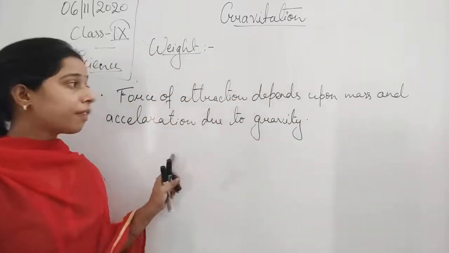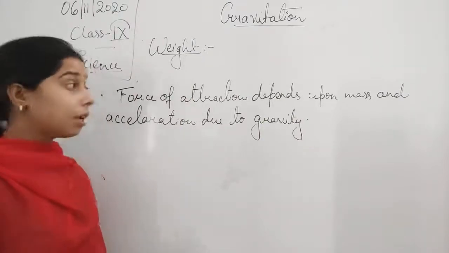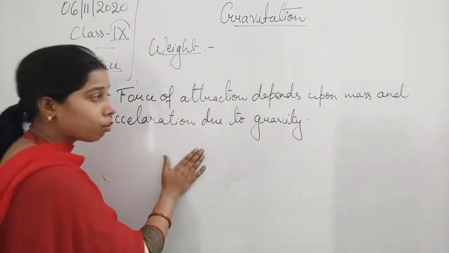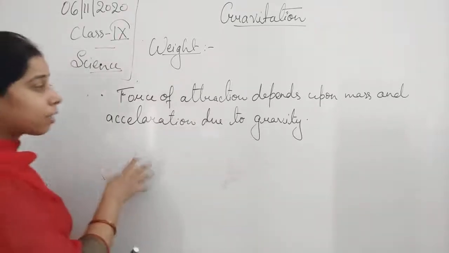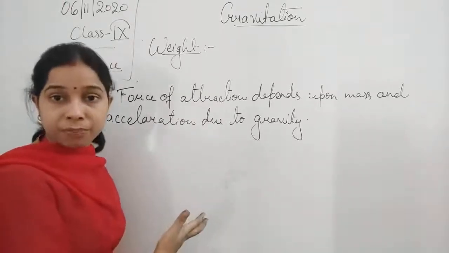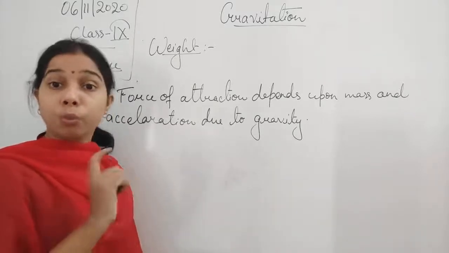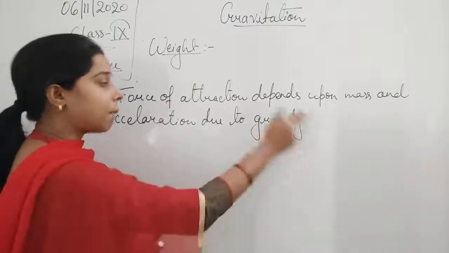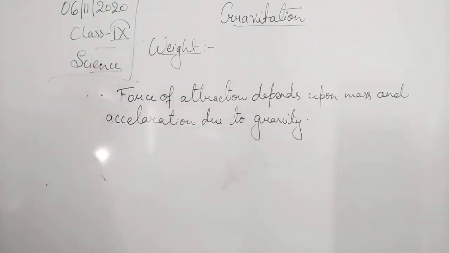Okay, so the force of attraction depends upon the mass and acceleration due to gravity. Now, here the force of attraction, or we can say the force, is actually the weight. So we can say that the weight of the body is that force which depends upon the mass and the acceleration due to gravity.